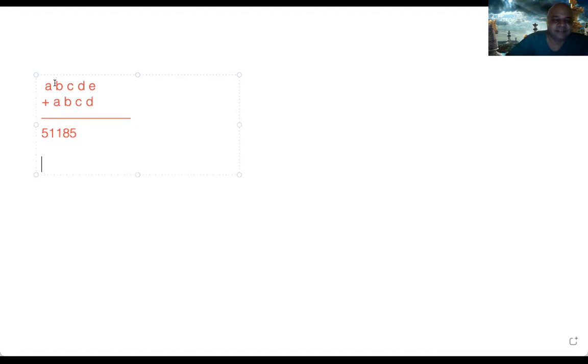Look at the final sum, which is 51185. Now the second digit of that is 1 here. This is 1, right? 5 1. Now B plus A is equal to 1. Either it is 1 or it has to be 11. Correct?